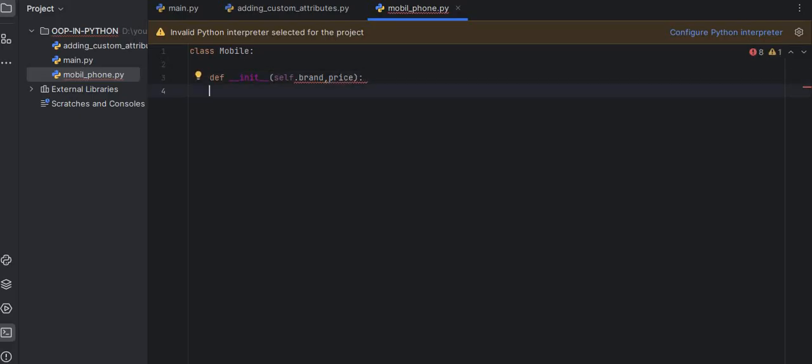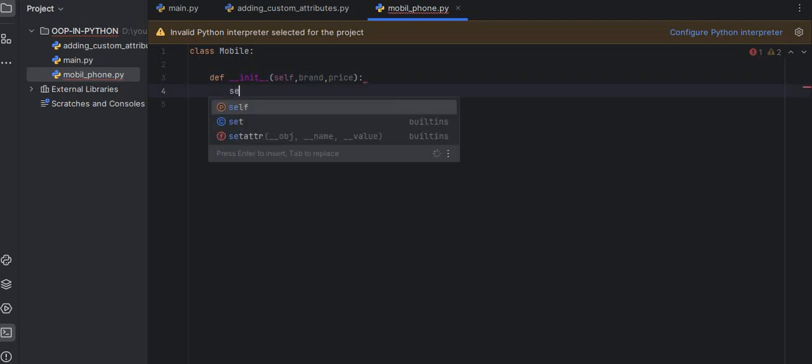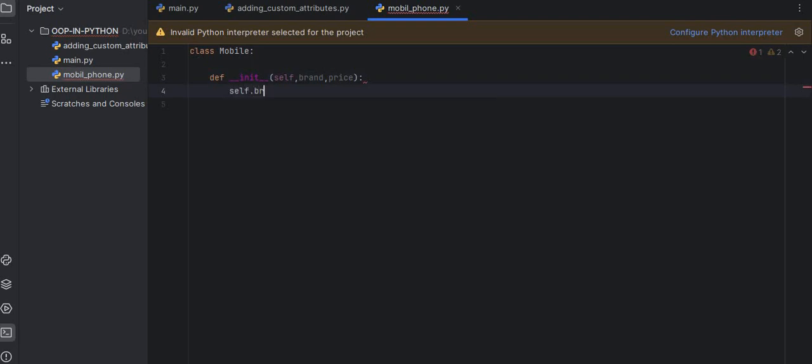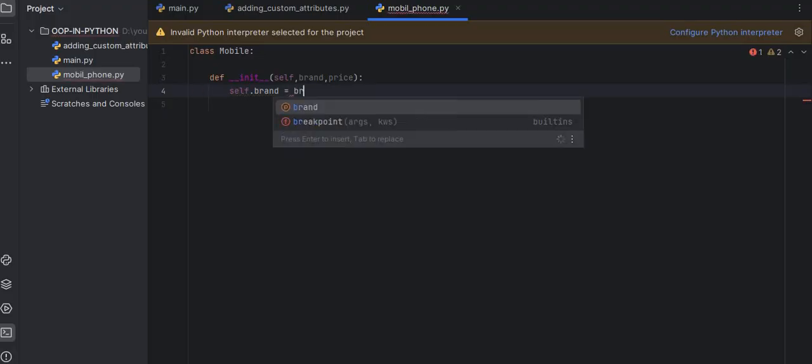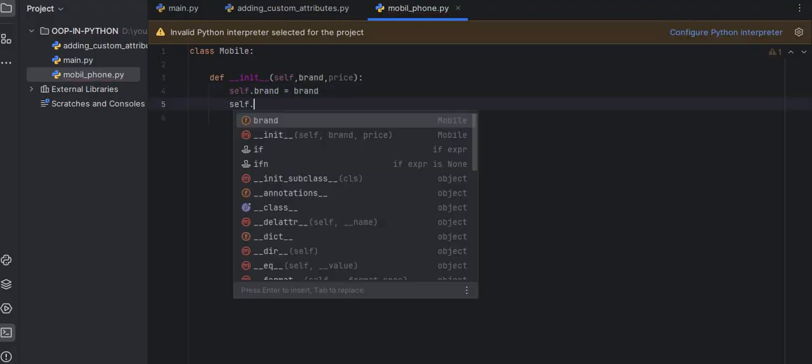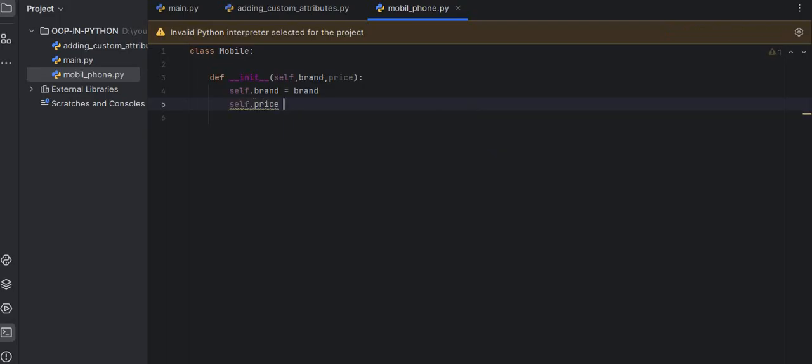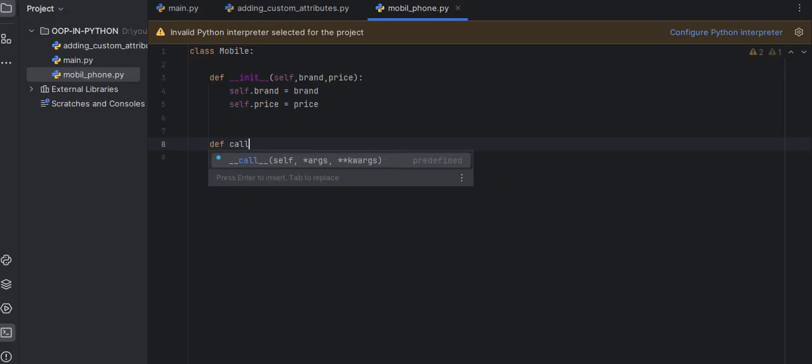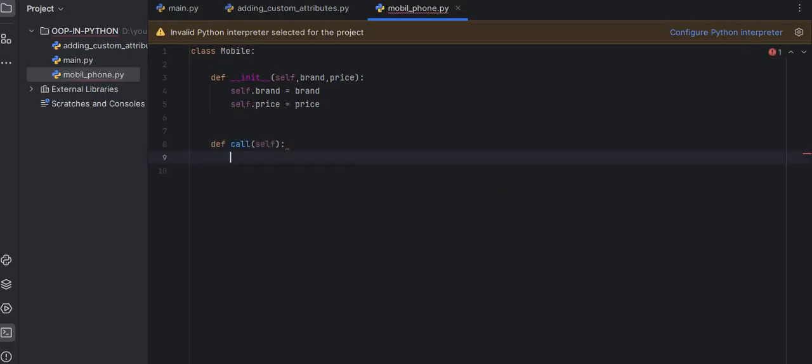So inside this, self.brand equal to brand, and self.price equal to price. After that, def call, print f-string self.brand is calling.